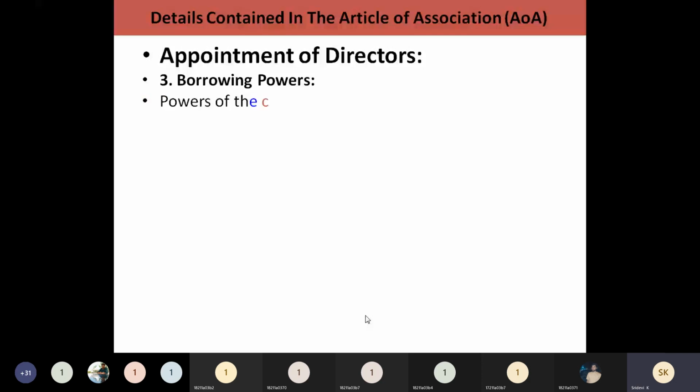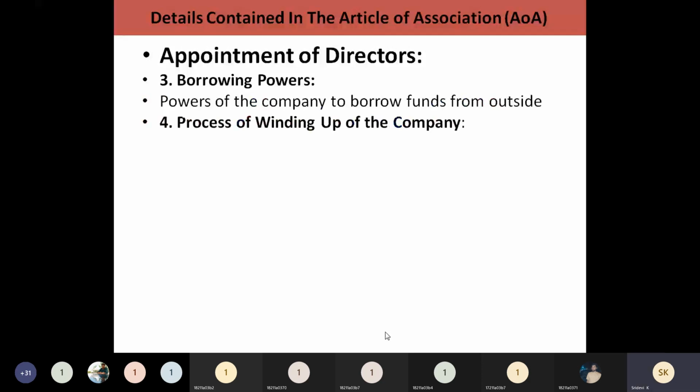Whenever you borrow funds from outside, how that borrowing is done, whether you are going to borrow from the bankers or by issuing shares in the market, how you are going to get the funds. That information you have to clearly mention in this.